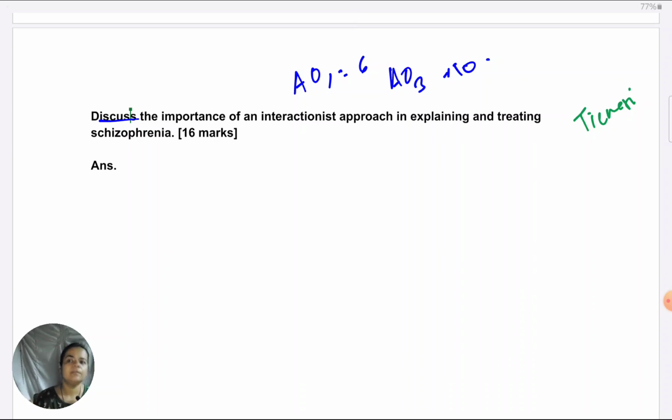Please don't do that. Focus on diathesis stress models and studies which have been done specifically on the diathesis stress model, not in isolation for genetic explanation or for the stressors part. Okay, so stay focused on the question. That's another advice. And of course, there's a lot that you can cover in interactions besides diathesis stress.